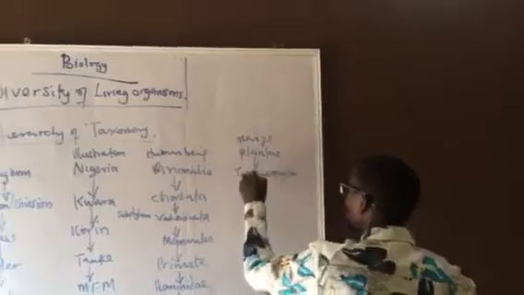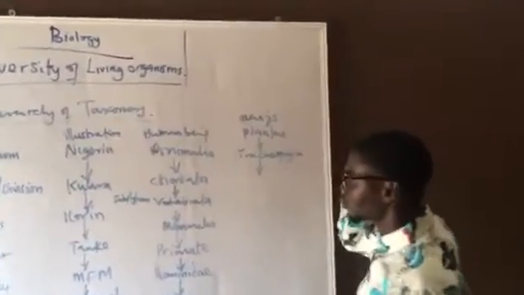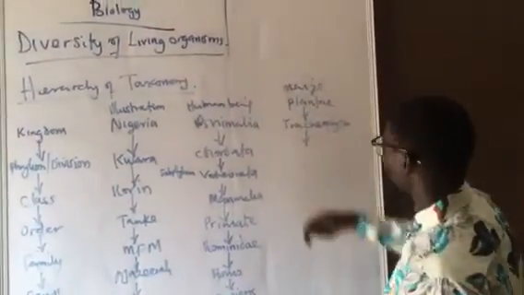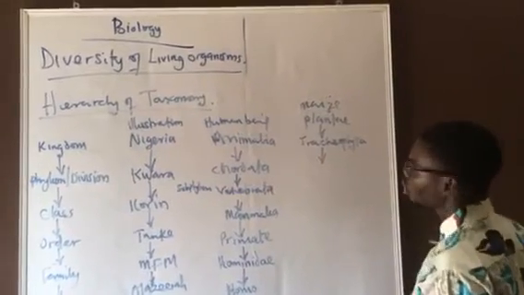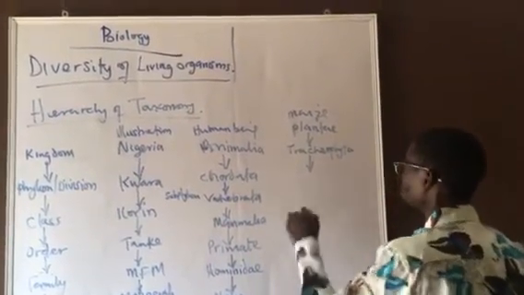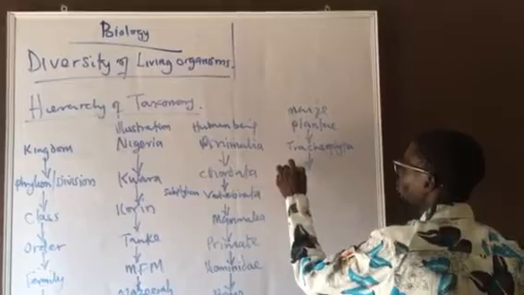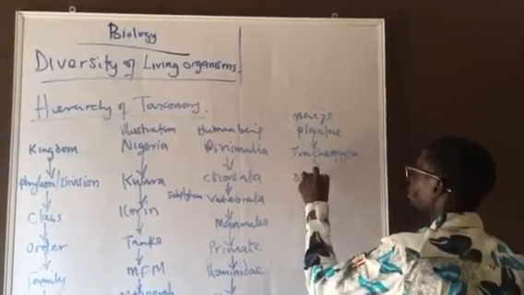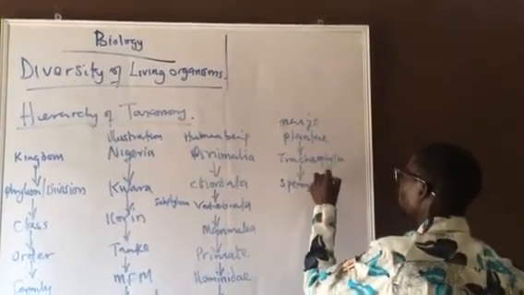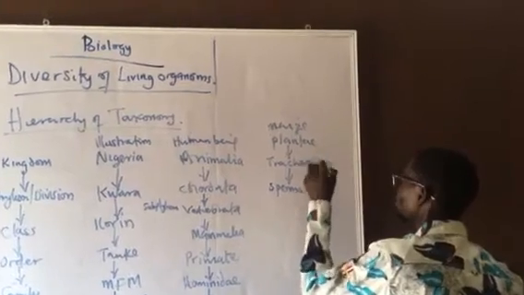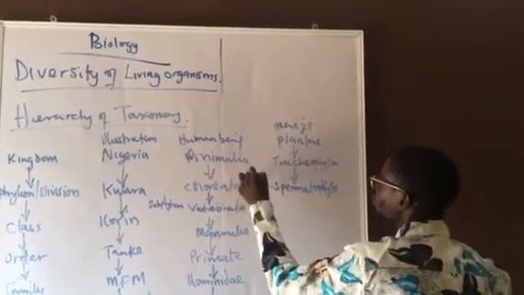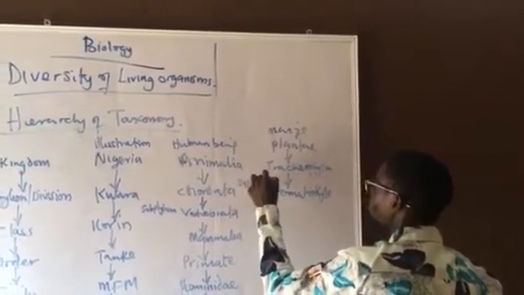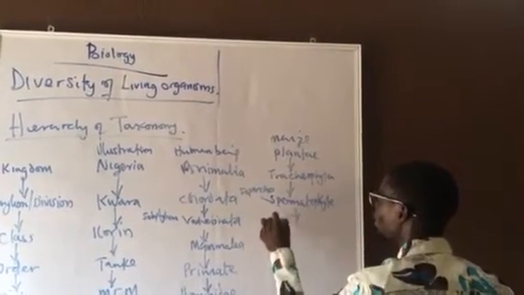That's the division. Then we can also have a superclass, Spermatophyta. This one is a superclass. And we have class Angiosperm.